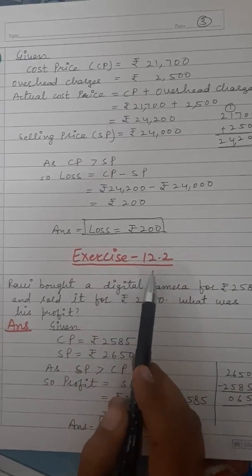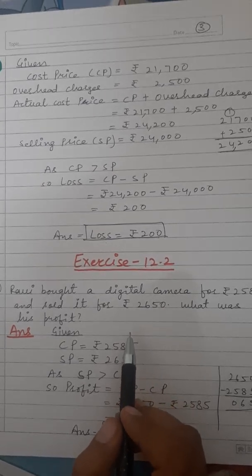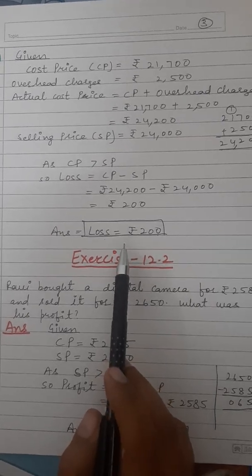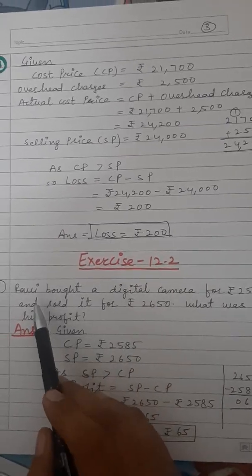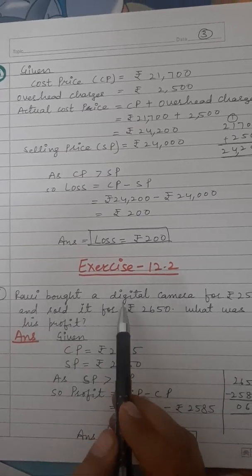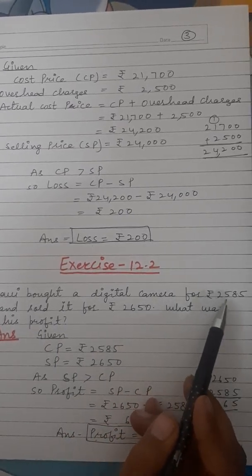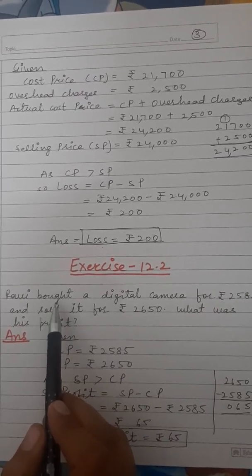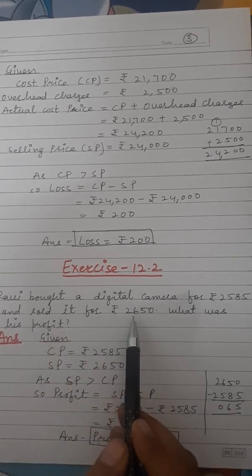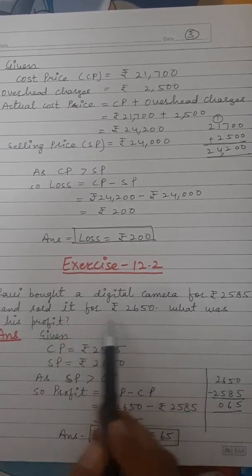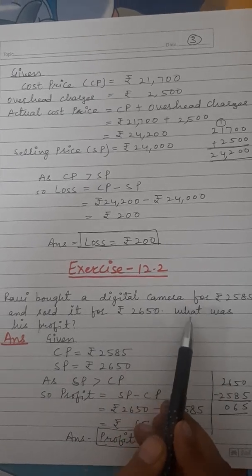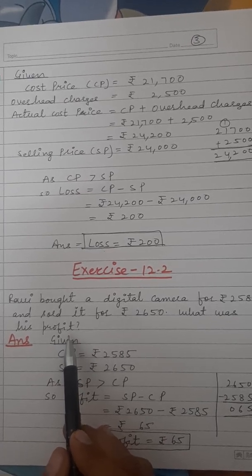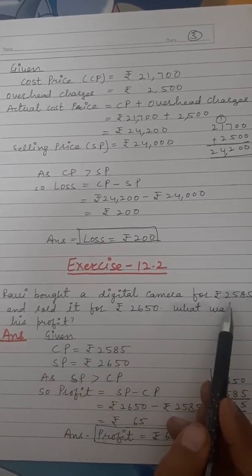Next is exercise 12.2. See this exercise, we are having statement sums, and these statement sums are based on the previous exercise only. So read the first question. Ravi bought a digital camera for rupees 2,585. Bought means what? Cost price. And sold it for rupees 2,650. Sold means this is selling price. So what was his profit? They are clearly saying that profit will be there because the selling price is more than the cost price.